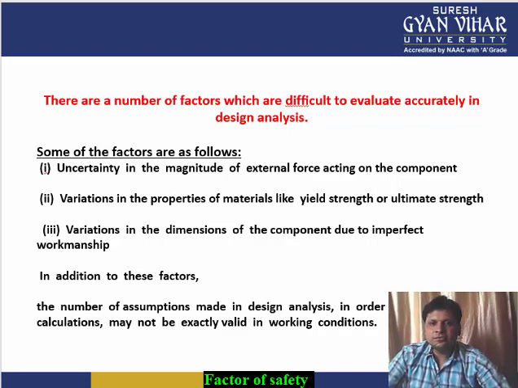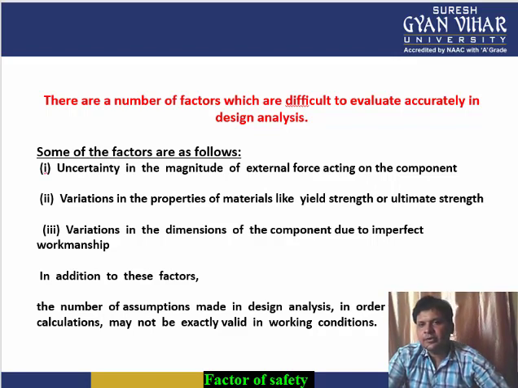All right. Now, I hope all these 3 points are well understood by you. The first factor is the external force acting on the component, its magnitude. If it is undecided, then deciding the factor of safety value is a difficult one. The second is the property of the material, like yield strength or ultimate tensile strength. In case of a ductile material, there is failure due to yielding, and therefore the factor of safety taken in that case is different from the factor of safety taken for brittle materials like cast iron. In that case, the value of factor of safety taken is much higher.